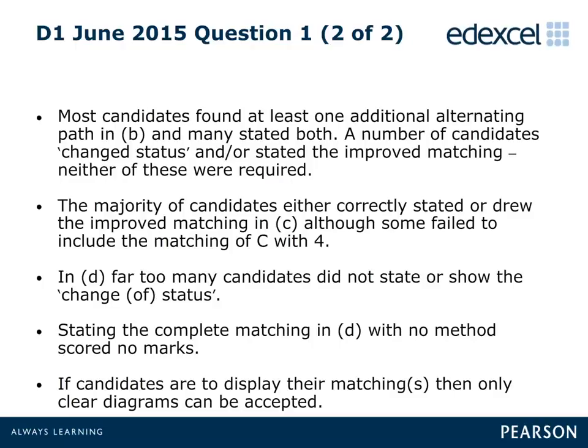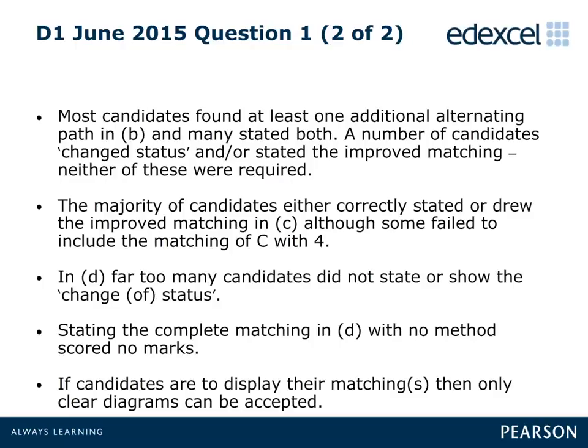The vast majority of candidates in Part C correctly stated the improved matching associated with the given alternating path, although some did not include the unchanged matching of C with 4. In Part D, many scored both marks, although there are still a significant number of candidates who are neither stating nor showing their change of status.